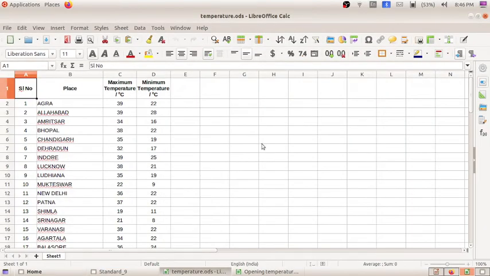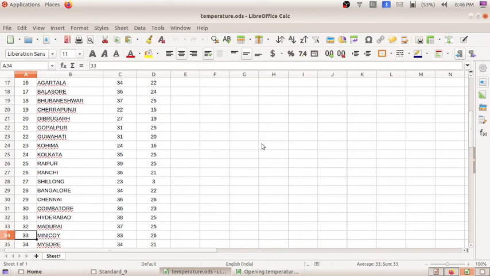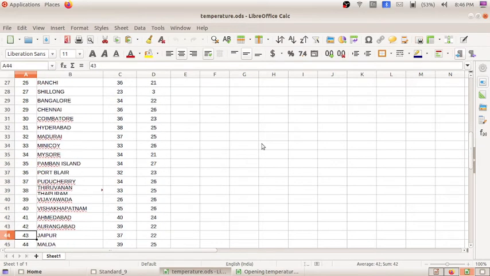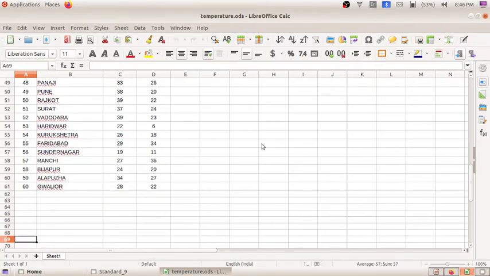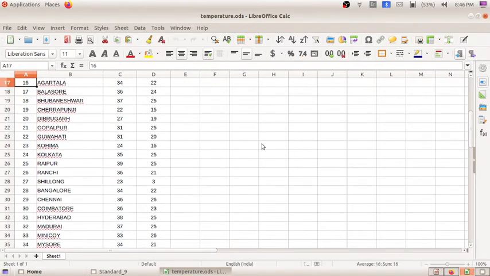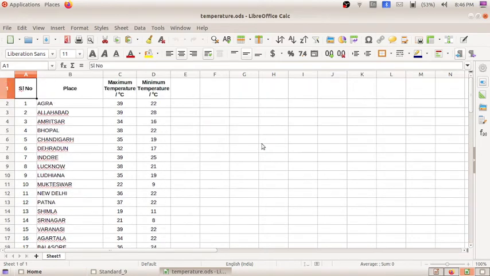So this is the file. Here you can see the maximum temperature and minimum temperature in degrees Celsius of different locations in India. You can see here we have the minimum and maximum temperature of 60 places. So we are going to find the average temperature by using some functions.